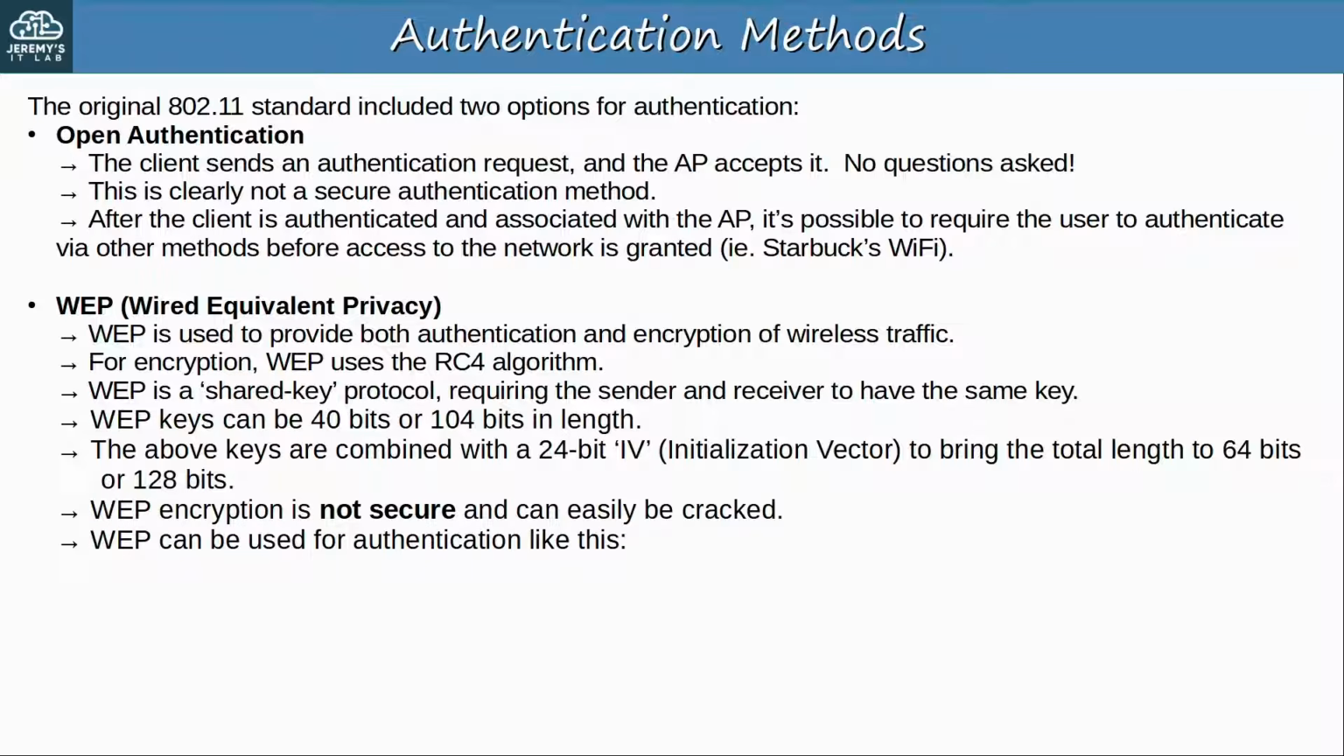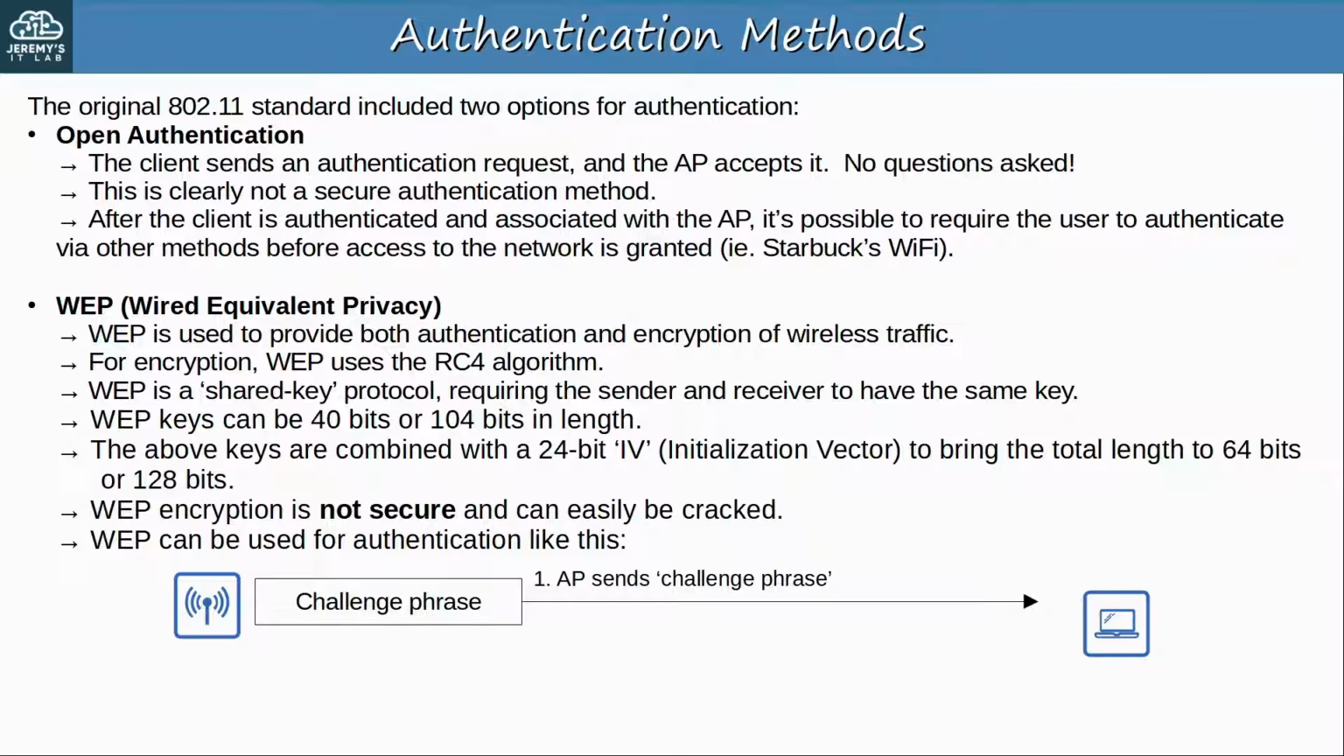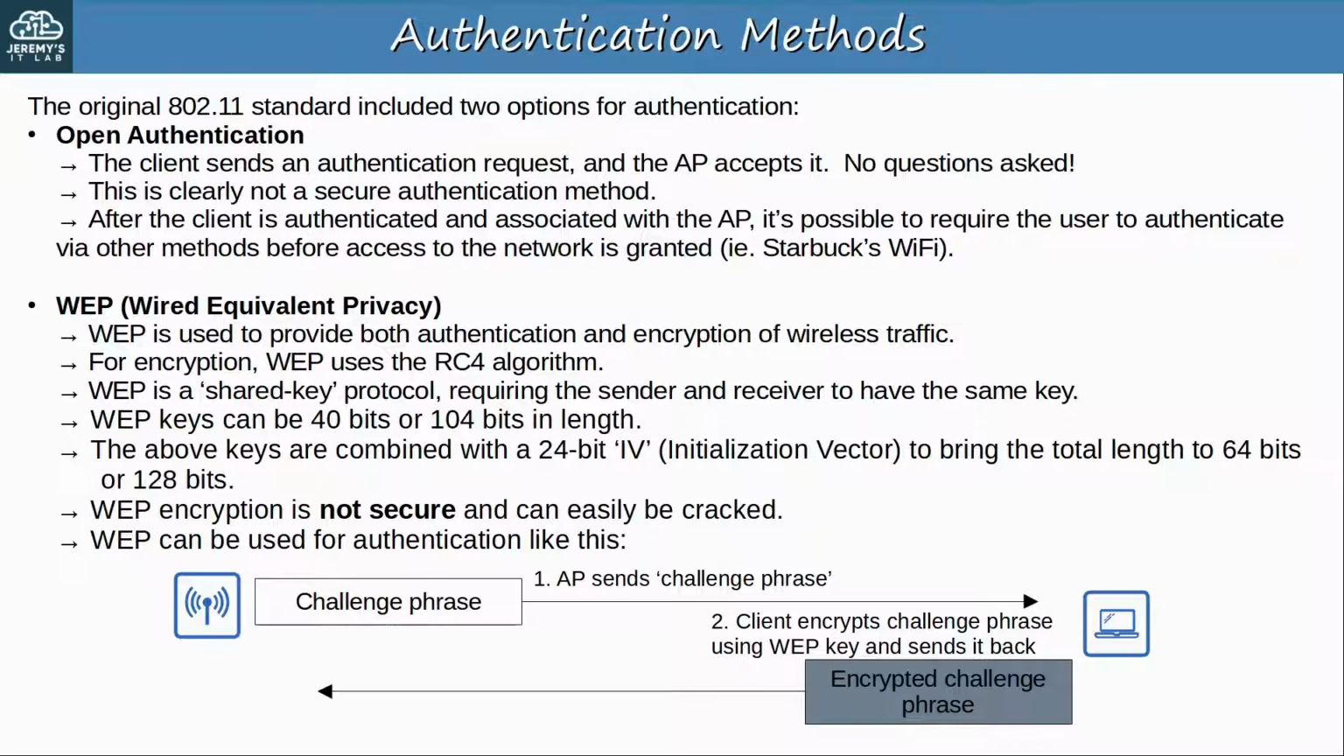So that's WEP encryption. But how can WEP be used to authenticate a device? Here's how it goes. First, the AP sends a challenge phrase. This is just a series of bits. The actual contents don't matter. The client then encrypts the challenge phrase using the WEP key and sends it back. Finally, the AP takes the client's encrypted challenge phrase and compares it to the AP's own encrypted challenge phrase. If they match, it means the AP and client use the same key to encrypt the phrase, so the authentication is successful. Basically, the AP is just testing if the client knows the shared key or not.